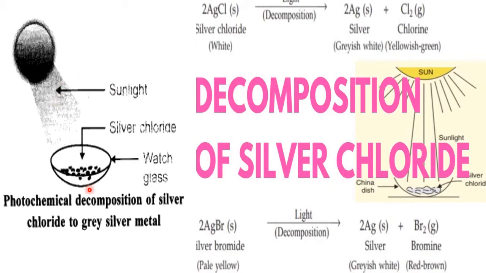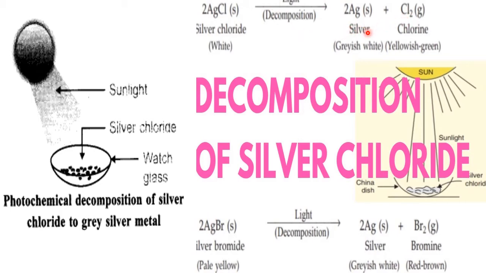Now, here he has taken silver chloride. This is sunlight. So what type of reaction happens? The answer is it is the decomposition of silver chloride using sun energy, which comes under photochemical decomposition. So 2AgCl gives 2Ag plus Cl2.